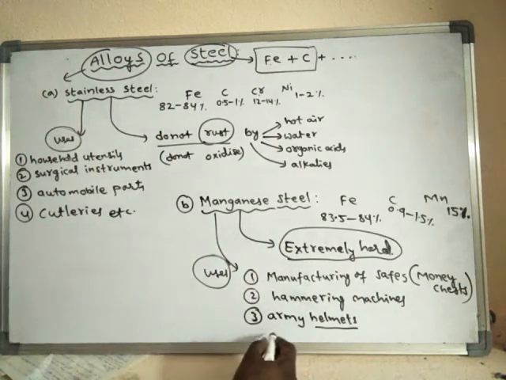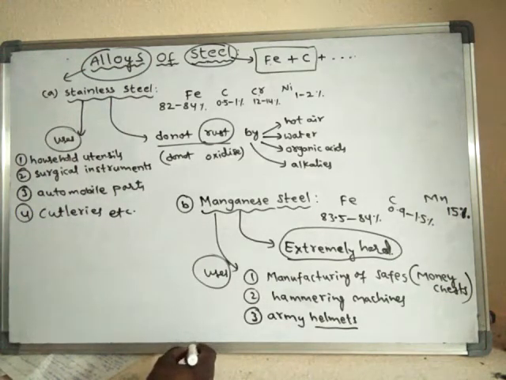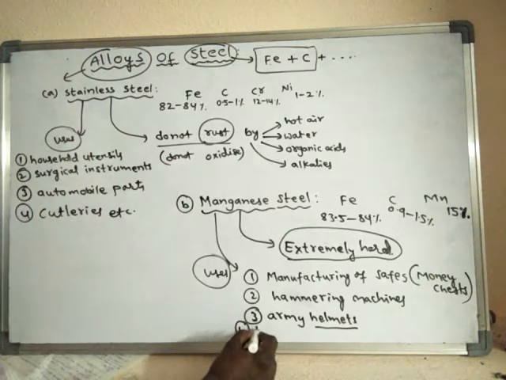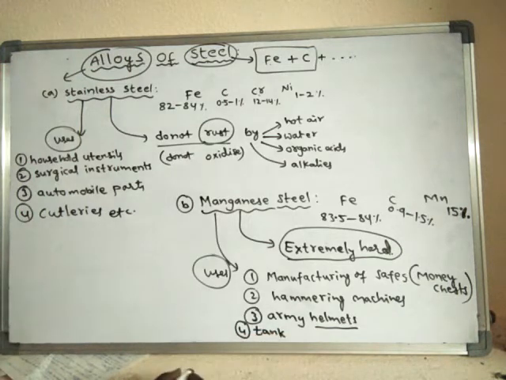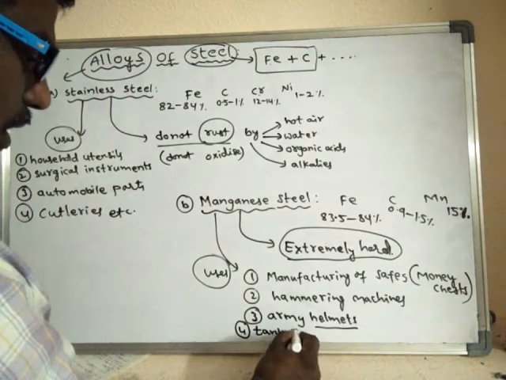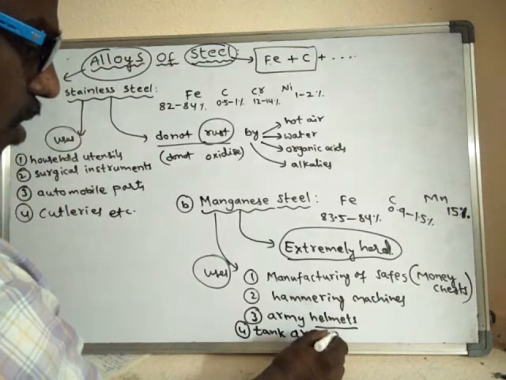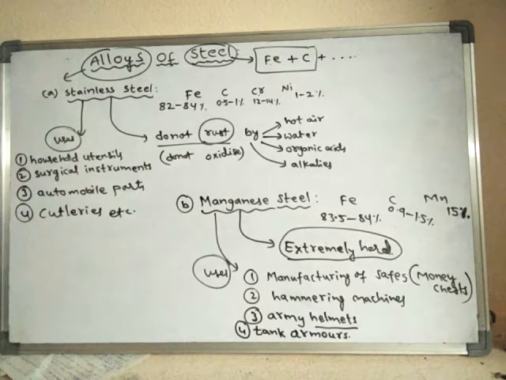Hence, it is used in the manufacturing of army helmets, and even in tank armors. So like this, manganese steel is another type of alloy of steel. It is an extremely hard material.